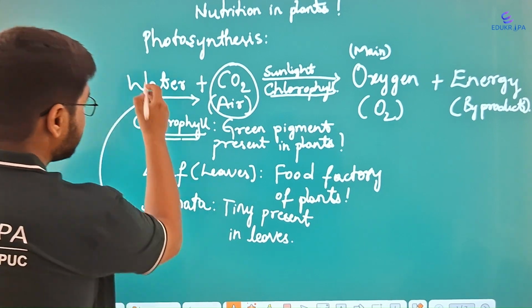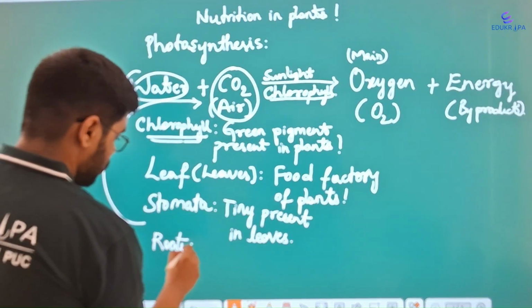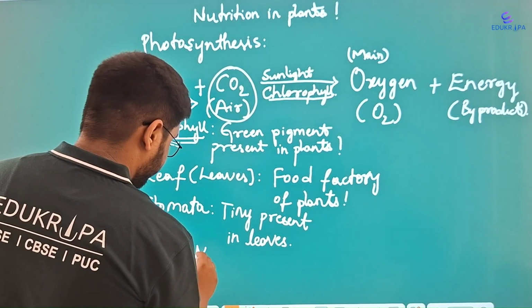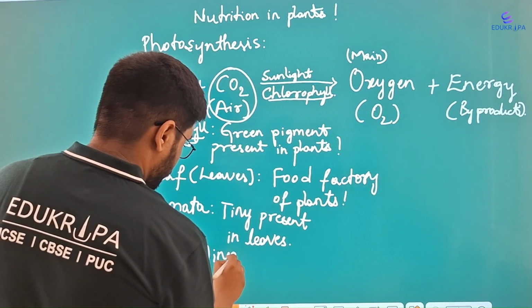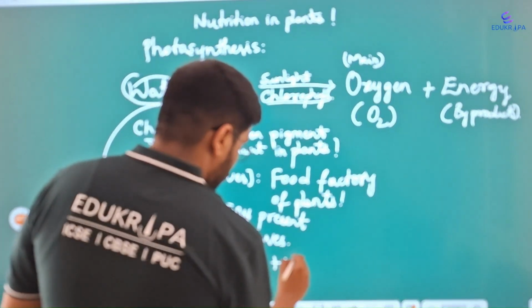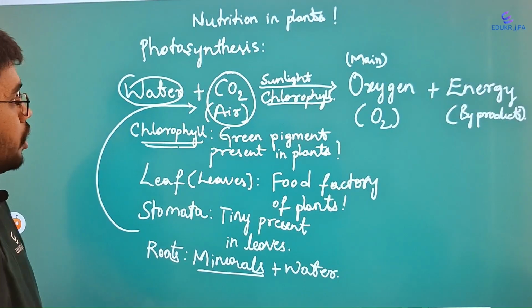And plus, how does the water come in? By roots. And also, I said in the previous definition, minerals. Minerals plus water is absorbed through the roots.